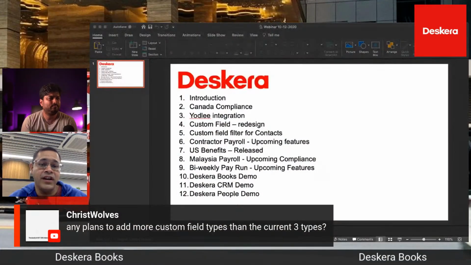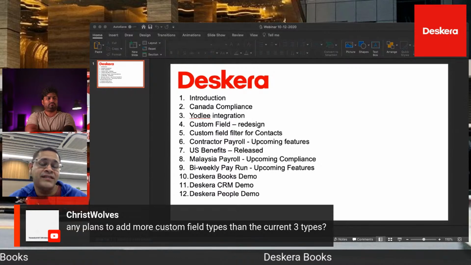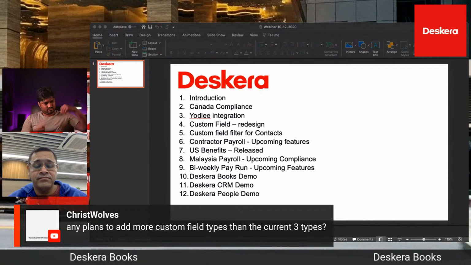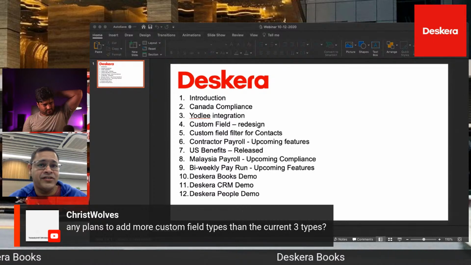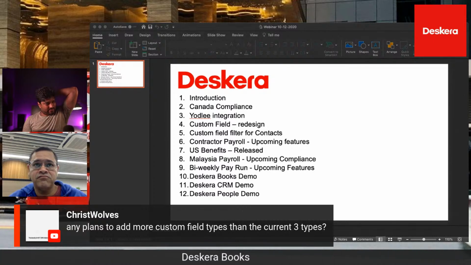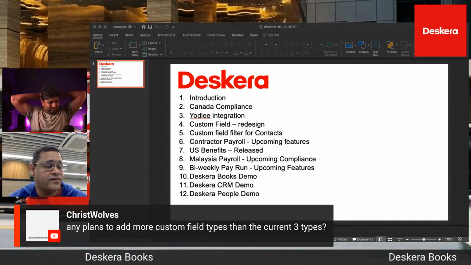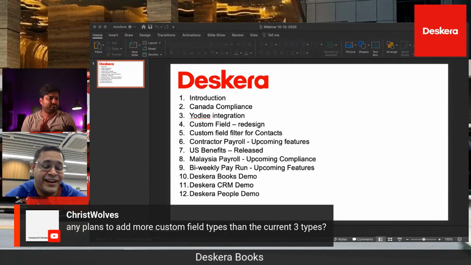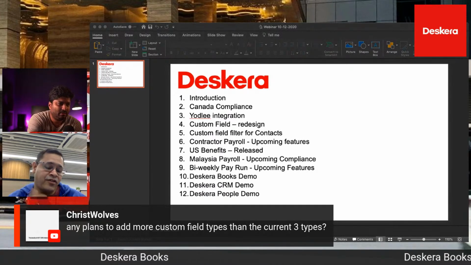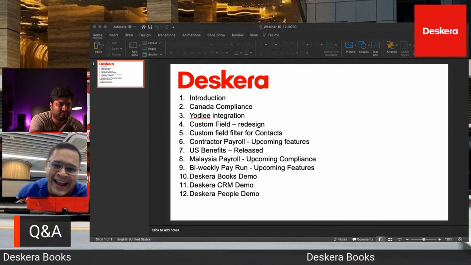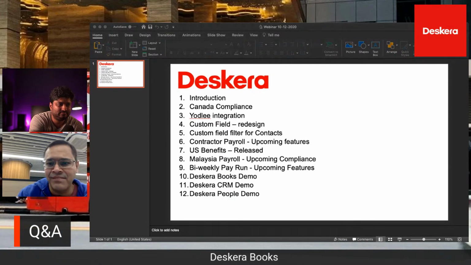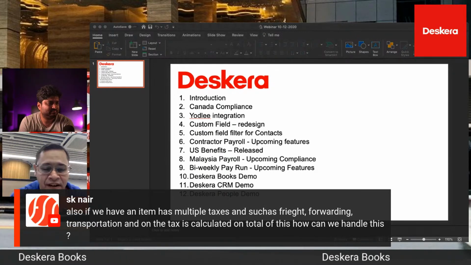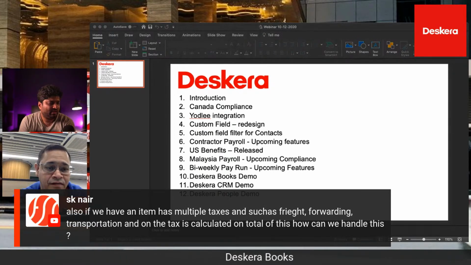In theory, you can add many more custom field types like multi-select and whatnot. Again, it's a question of what kind of usage we see and what kind of requests we get. How many people really want to use that? Because if you're primarily using tags, for example, then you can add multiple tags or custom fields for any given form.